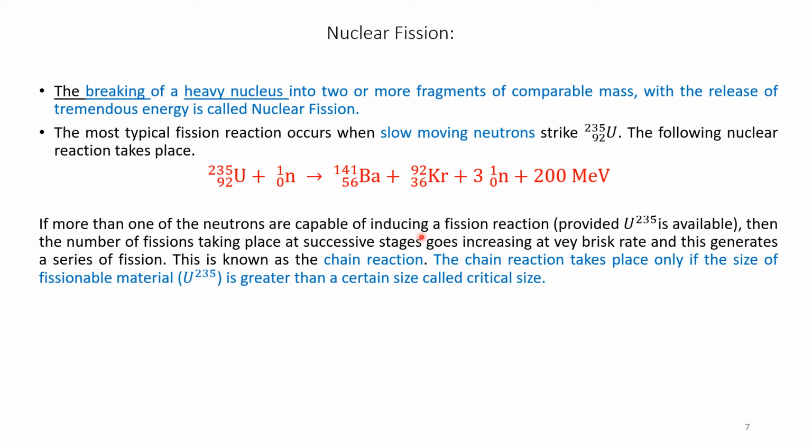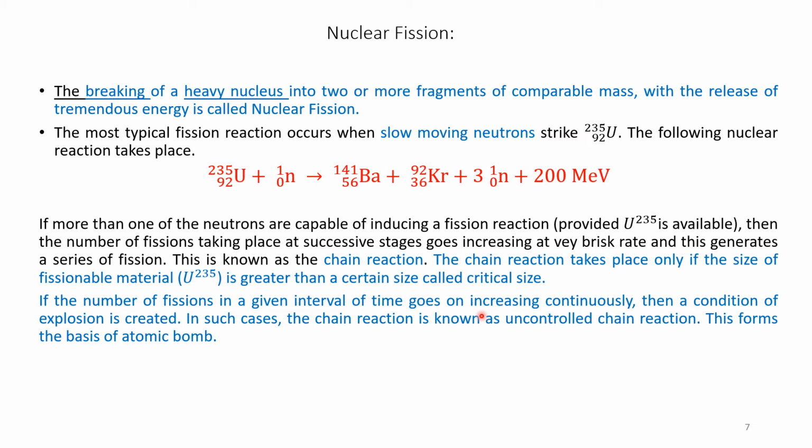So here you see, when this U-235 interacts, it breaks into barium and krypton, releasing a large amount of energy, 200 MeV. If the number of fissions in a given interval of time goes on increasing continuously, then the condition of explosion is created. In such cases, the chain reaction is called an uncontrolled chain reaction. This forms the basis of an atomic bomb.